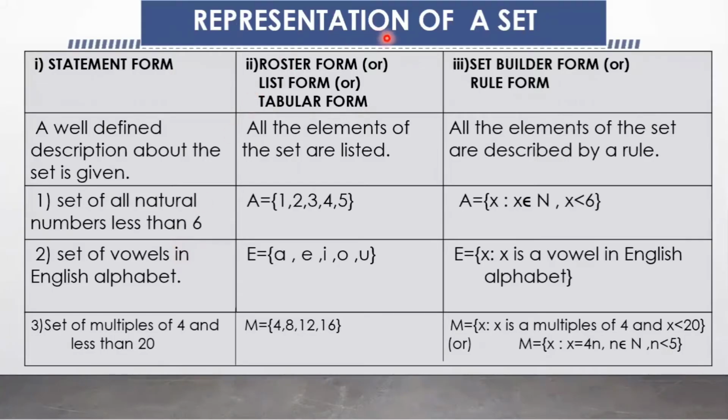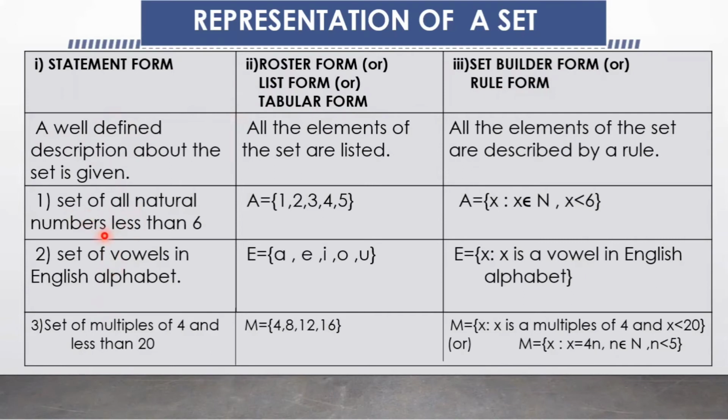Representation of a set. A set can be represented in any one of the following 3 ways. First one is statement form, or descriptive form, or semantic form. Second one is roster form, or list form, or tabular form. Third one is set builder form, or rule form. In the statement form, a well-defined description about the set is given. It means the elements of the set are represented by a single statement. The sets are given by a verbal description of their elements.